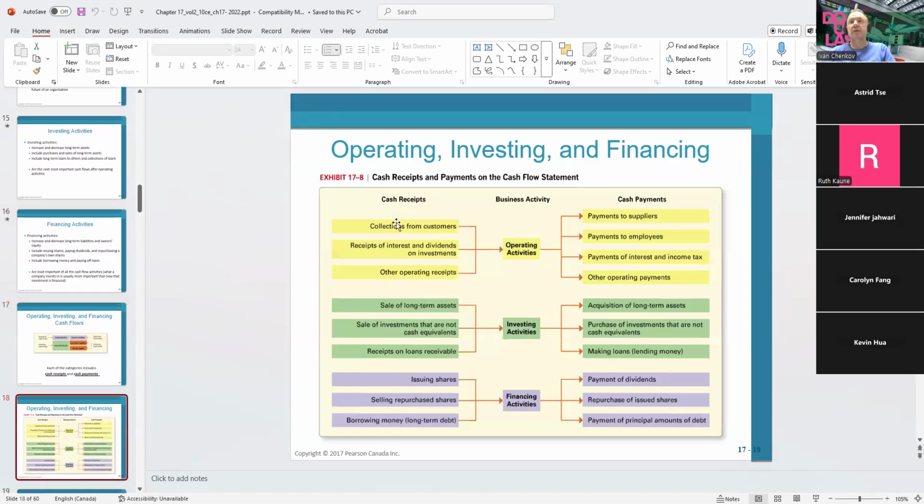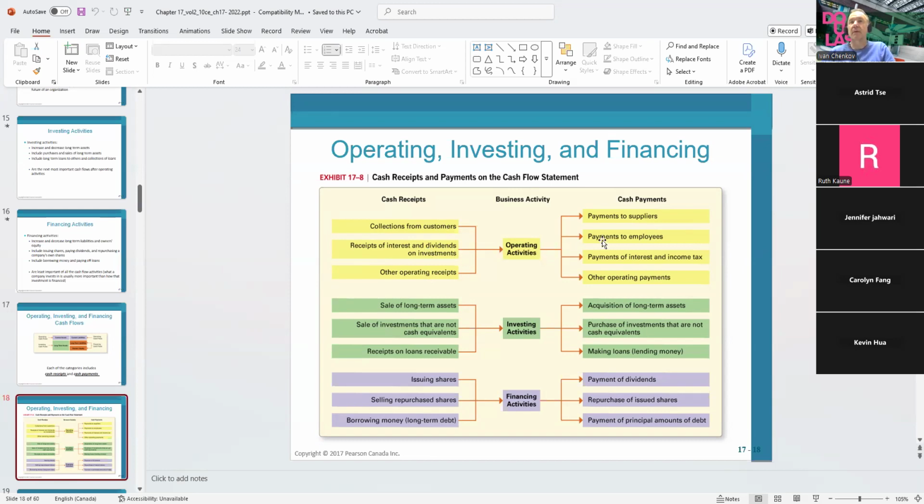So for cash from the operating activity, since we're dealing with the current assets and current liabilities plus the income, we're going to have collection from the customers, our sales. Then we're going to collect cash received from the interest or the dividend on the investment. Either we're going to get interest or we're going to get dividend on the investment. That's cash coming in, and other operating receipts, if there are any.